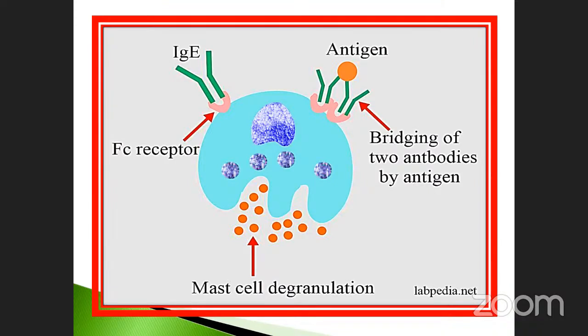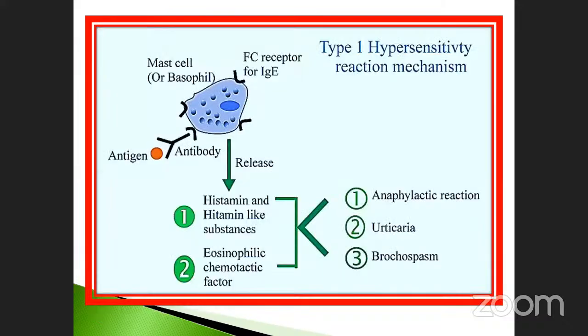Suppose there is one receptor here and two here also. When the antigen binds here, automatically what happens? See how the antigen binding will be. As a result, the cell may be destroyed. See that mast cell or basophil Fc receptor for immunoglobulin, type of hypersensitivity. As a result, histamine and histamine-like substances, eosinophilic and hemostatic factors are released. These cause anaphylactic reaction, urticaria, and bronchospasm. These are the things released by the mast cells.